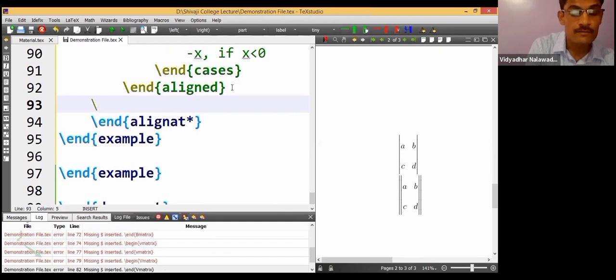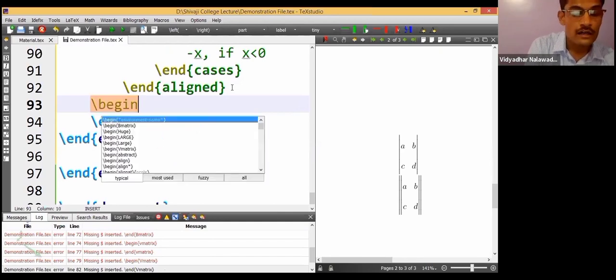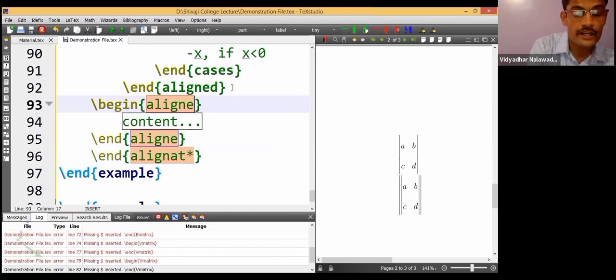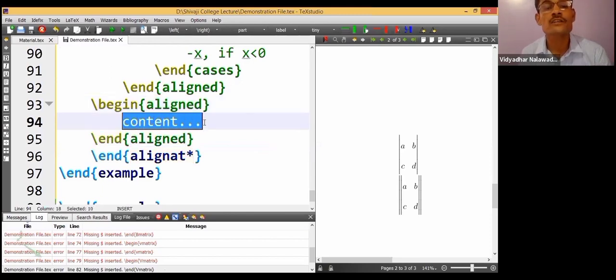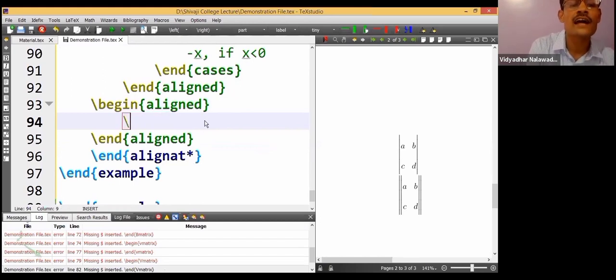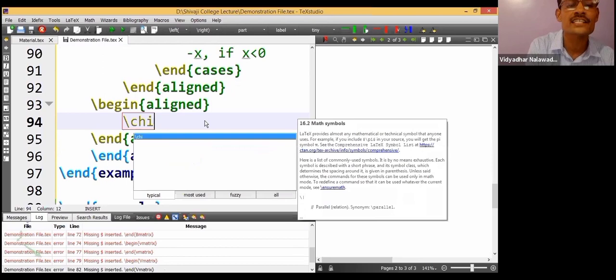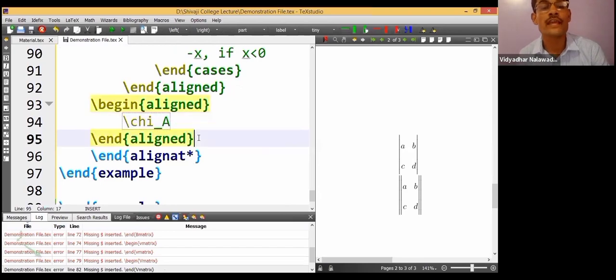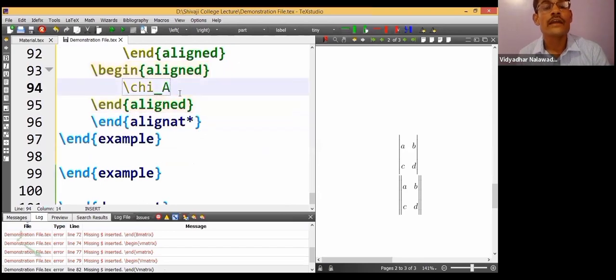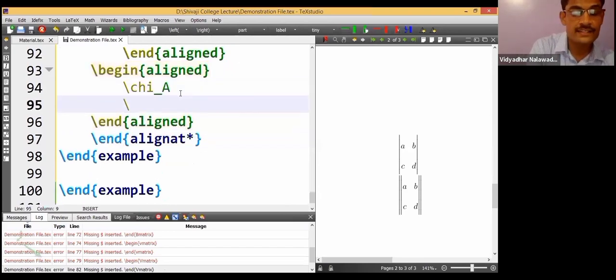Fine. Next, this alignment is over. Let me go to the next expression, backslash begin aligned. Chi, the characteristic function of A, backslash CHI. Chi stands for the characteristic function. Which of what? Chi underscore A. It is the characteristic function of A.